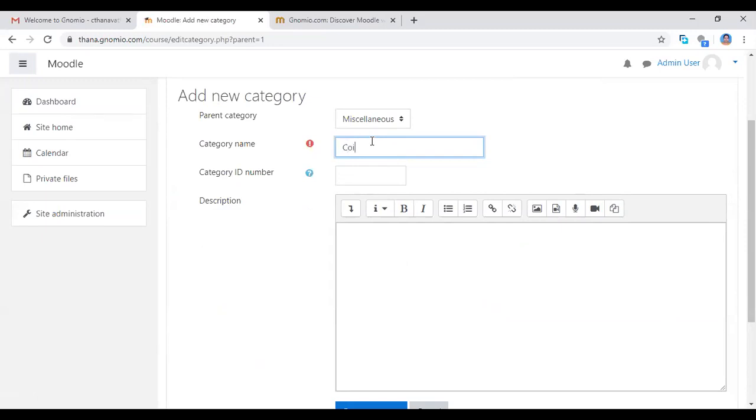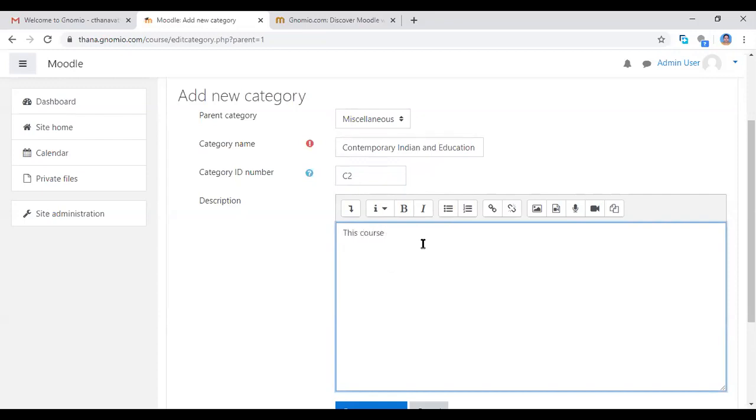For example, Contemporary India and Education. This is my category name. So now I am giving the category ID number. This is paper 2. So I am giving the category ID as C2. If you want any description about this Contemporary India and Education category, you can type it here.